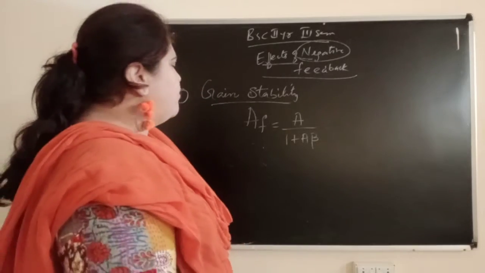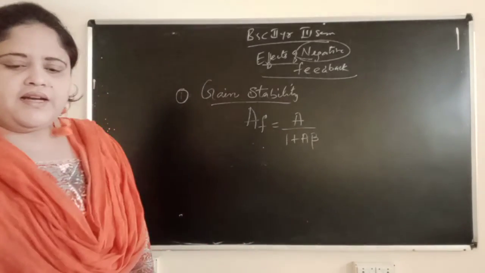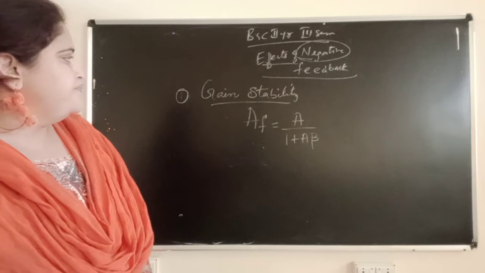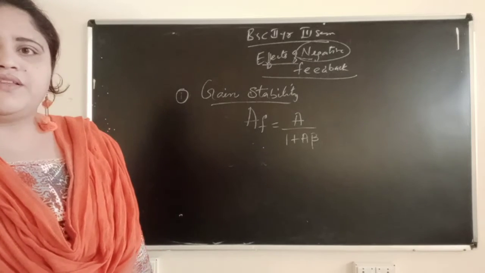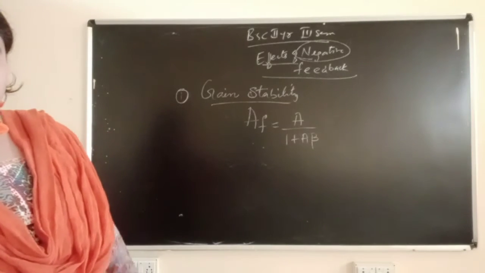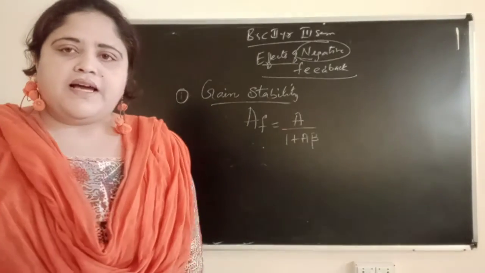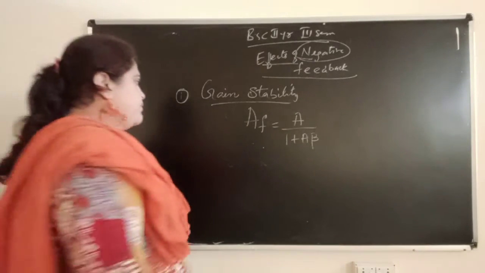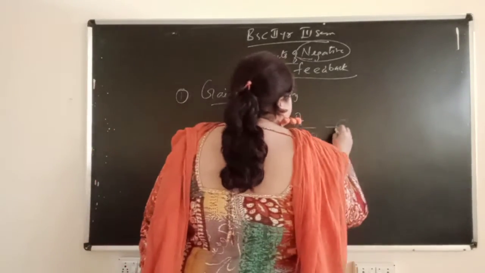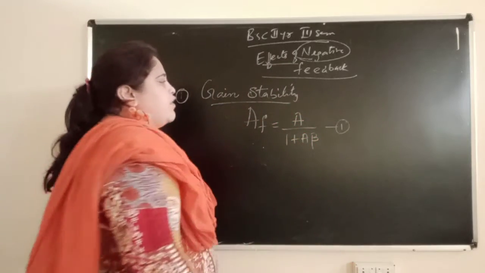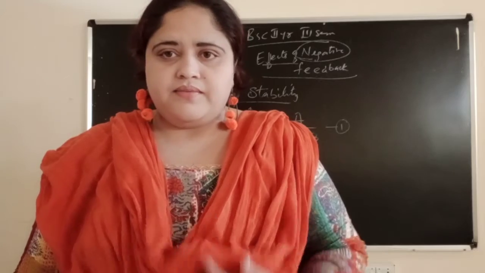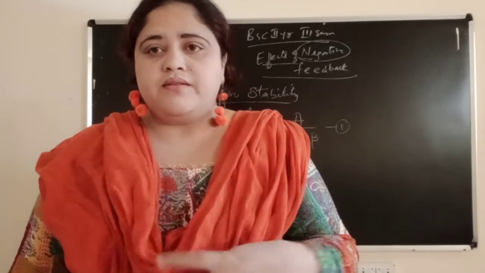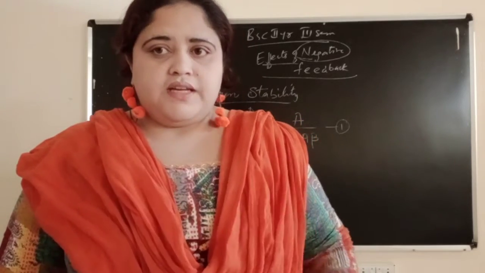Now what we are telling here is that beta A is very much greater than 1. Beta A is very much greater than 1. This is the first equation. The gain formula for negative feedback, AF equal to A by 1 plus A beta. This is the formula for negative feedback voltage gain.